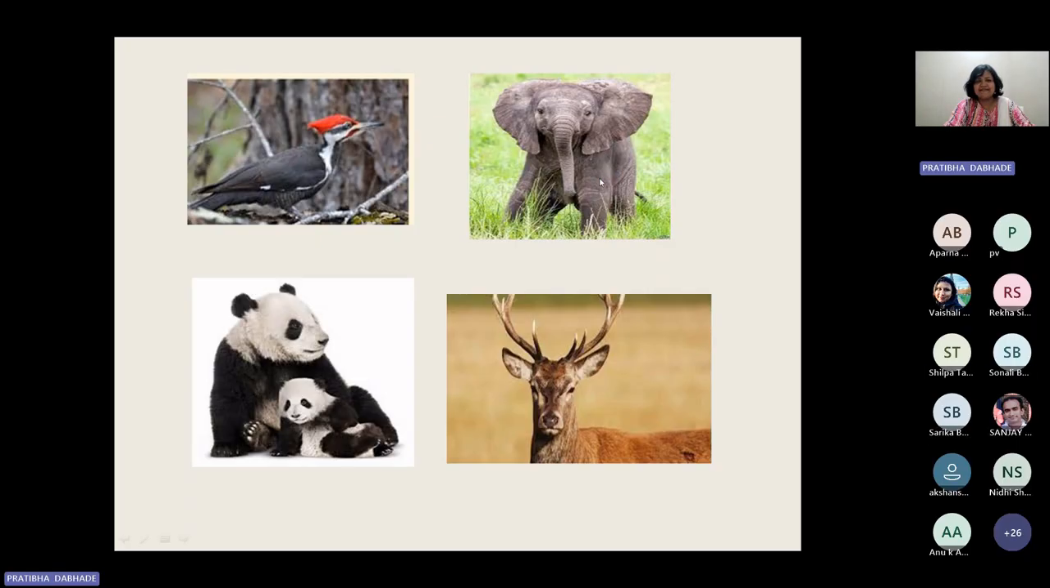The second one is elephant. Baby elephant. Is it a mammal, yes or no? Yes. Okay, ma'am. The third one is panda. Mammal, yes or no? Yes. The fourth one is deer. Yes or no? Yes. Okay.